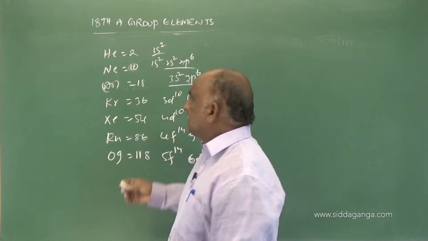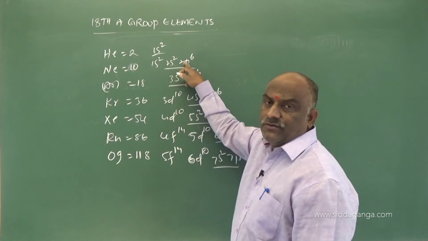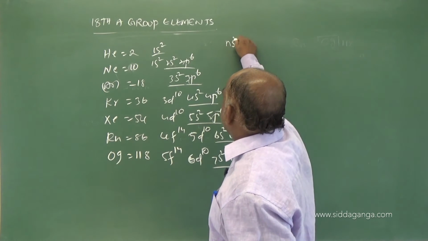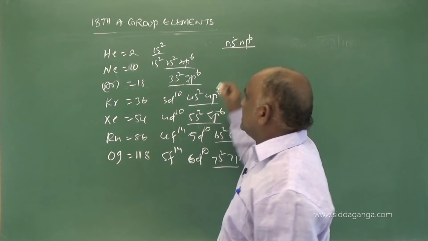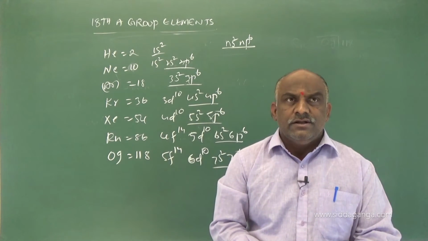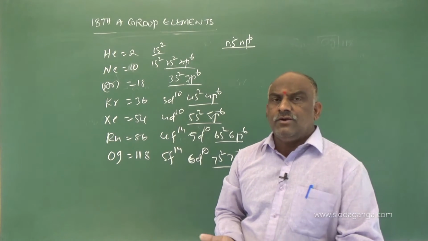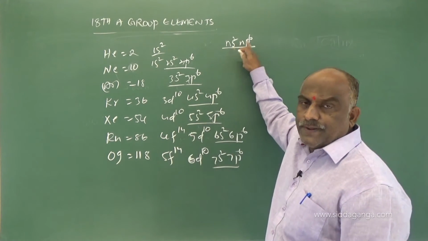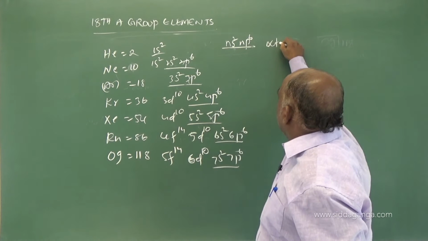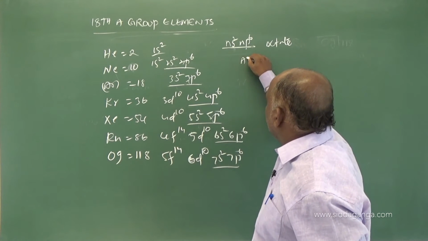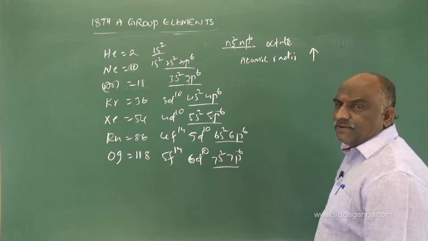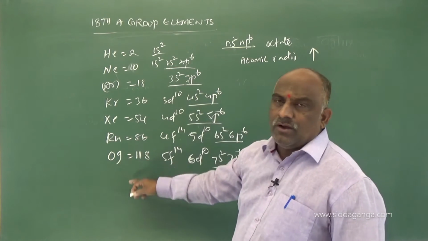the remaining elements follow which configuration? Octet configuration. So what is the general electronic configuration? ns2 np6. The general electronic configuration of 18th group elements is ns2 np6 except helium. All are octet configuration. What about atomic radii? Atomic radii increases from helium to oganesson.